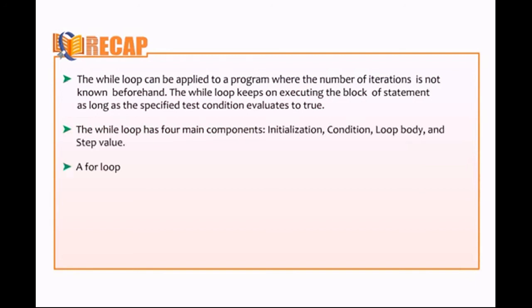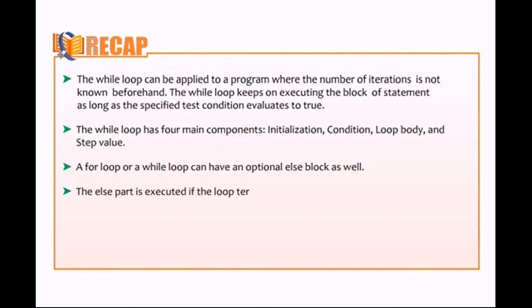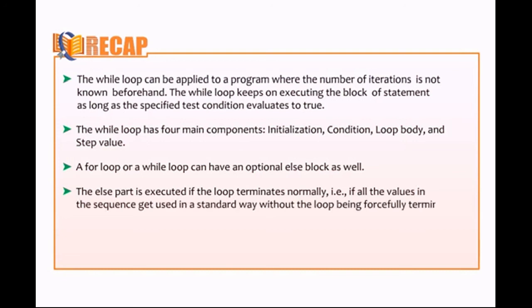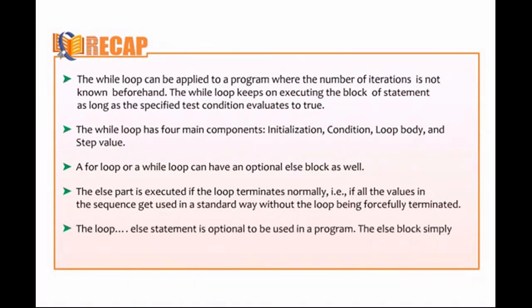A for loop or a while loop can have an optional else block as well. The else part is executed if the loop terminates normally, that is, if all the values in the sequence get used in a standard way, without the loop being forcefully terminated. The loop else statement is optional to be used in a program. The else block simply makes sure that the loop is terminated normally.